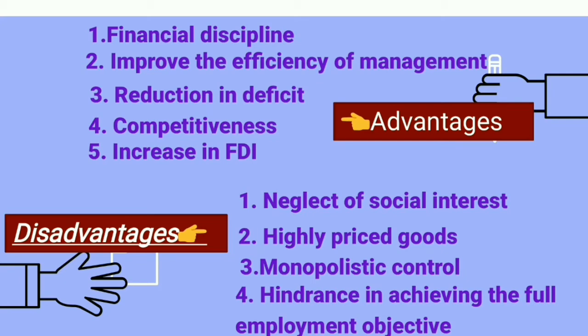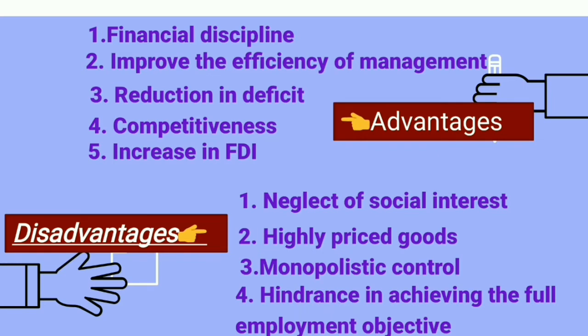Even there was monopolistic control in the economy. Privatization was unable to control the monopoly, because the private owner may have monopoly control over the market. The situation was also characterized by concentration of power in a few hands, because we had given all the power to the private sector. It also created a hindrance in bringing full employment.